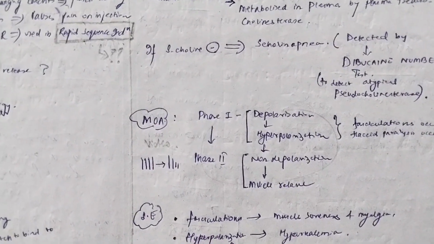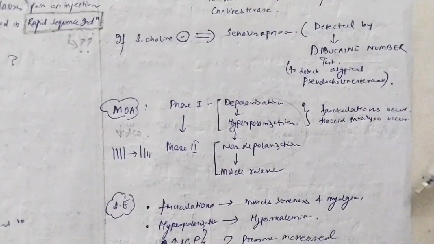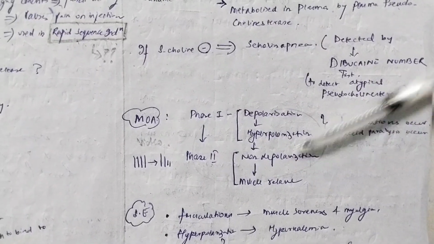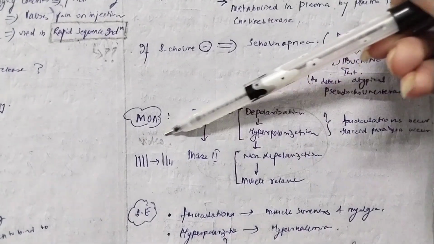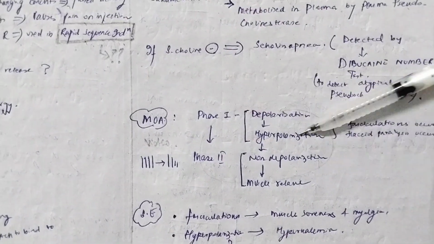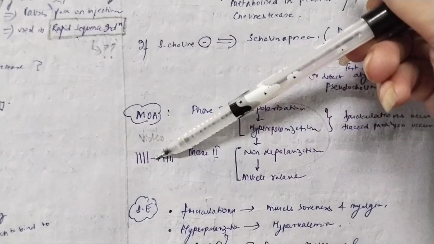The muscle stays in the contracted state for a bit too long. See this, like this one. After that, slowly, what will happen? Again, the muscle will come back to its normal state. That is, non-depolarization will occur, and finally the muscle will relax. So this phase is a normal thing, but this is not a normal thing. In phase 1, when depolarization and hyperpolarization are occurring, fasciculations will also occur, and muscle paralysis can also occur. Okay, meaning first there is a disturbance, then it becomes fine.